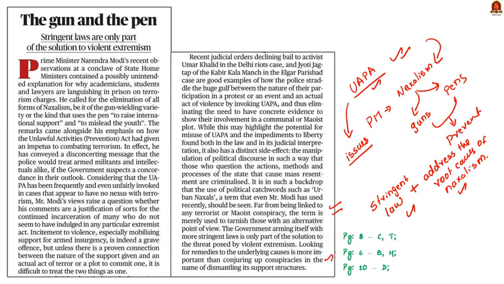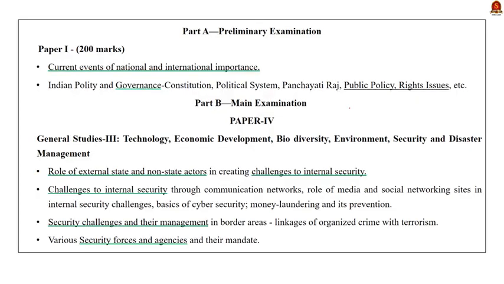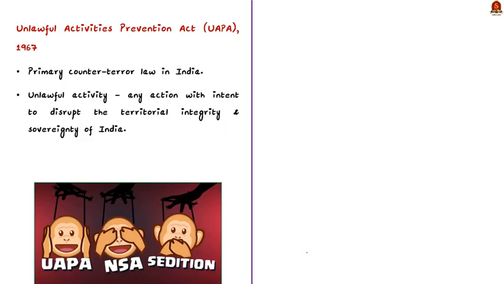So in this context, in our discussion today we will see about the Unlawful Activities Prevention Act, the changes made by the 2019 amendment and the issues with the 2019 amendment. Before getting into the discussion, I have highlighted here the syllabus regarding this discussion. You can pause and go through it. Now let us start. Let us first see what is the purpose behind enacting this stringent law.